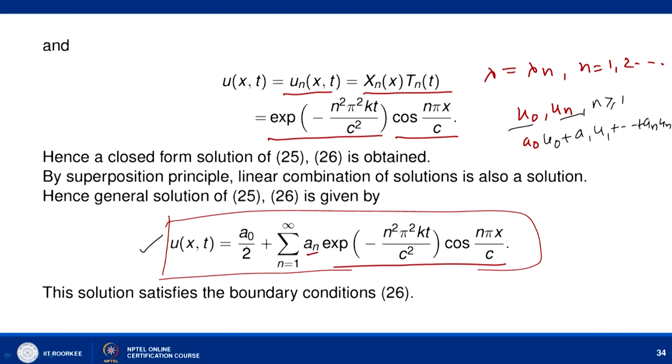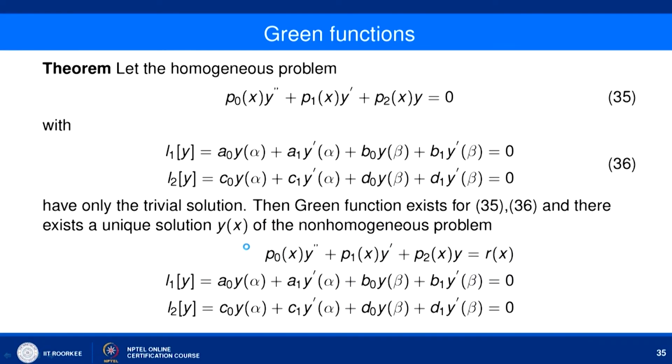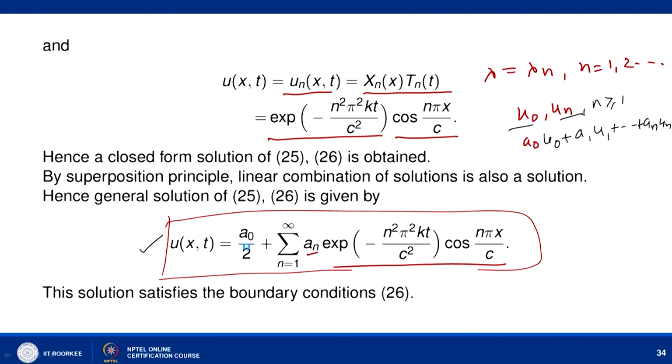So, to obtain these a n's we can use the initial condition, that is u(x,0) equal to f(x). Using this we can simplify: f(x) equal to a naught by 2 plus summation n from 1 to infinity a n cos of n pi x by c, and then we can obtain our coefficients a naught and a n.